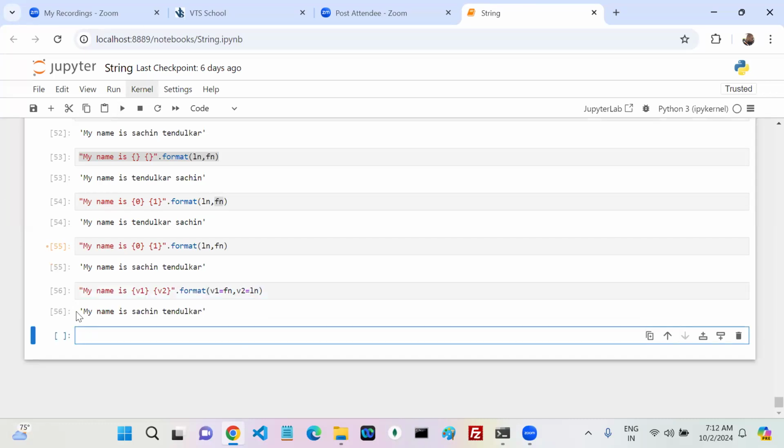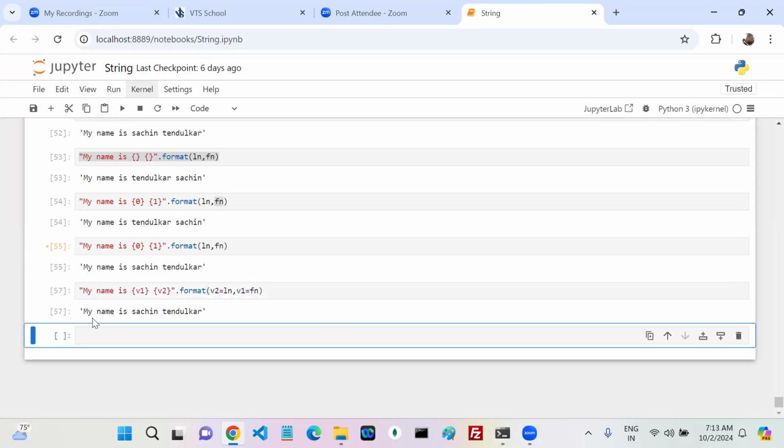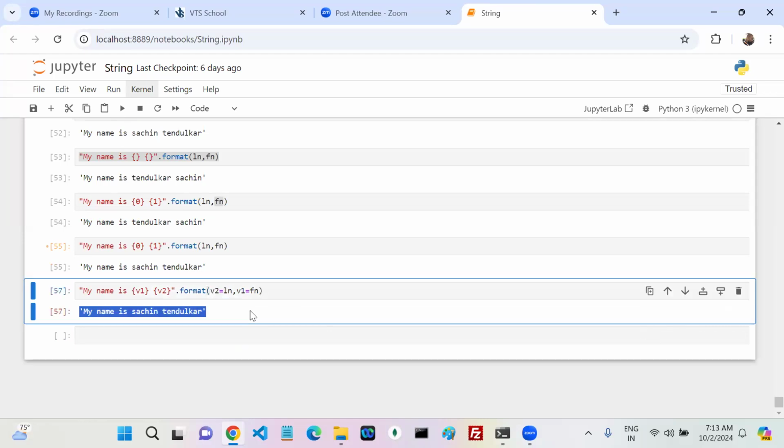Now if you come here, my name is Sachin Tendulkar. Here, the order of keyword arguments doesn't matter. My v2 equals ln, my v1 equals fn. My name is Sachin. Understood?